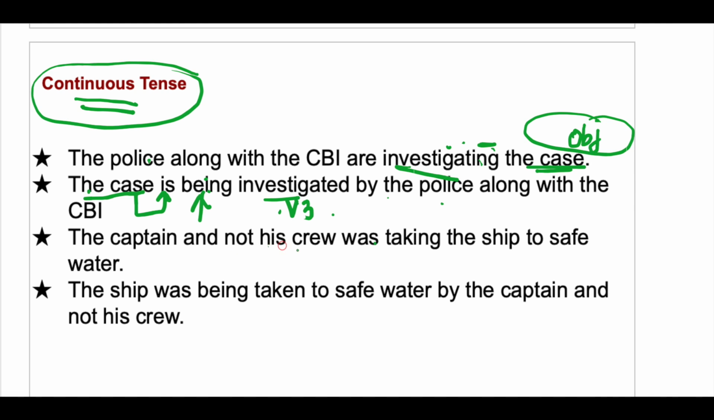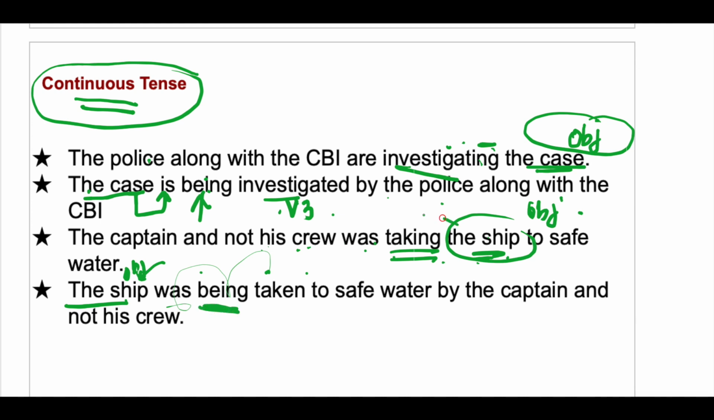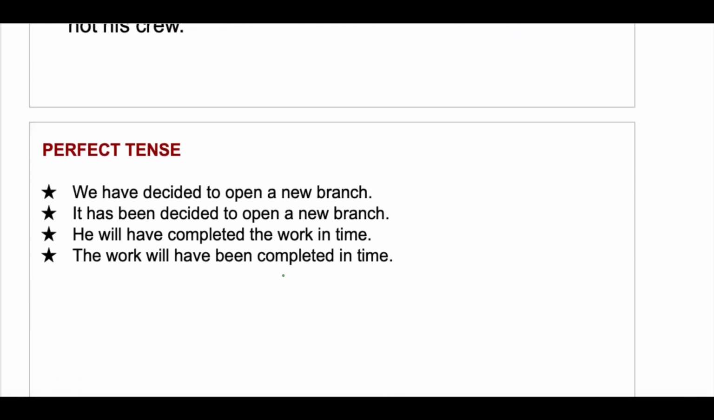The captain and not his crew was taking the ship to safe water. Now here again we have continuous tense. So the captain and not his crew was taking what? The ship. This is your object. The object will come in the beginning. The ship. Was being taken. So here we have to use being because the active voice was in continuous tense. Was being taken to safe water by the captain and not his crew.